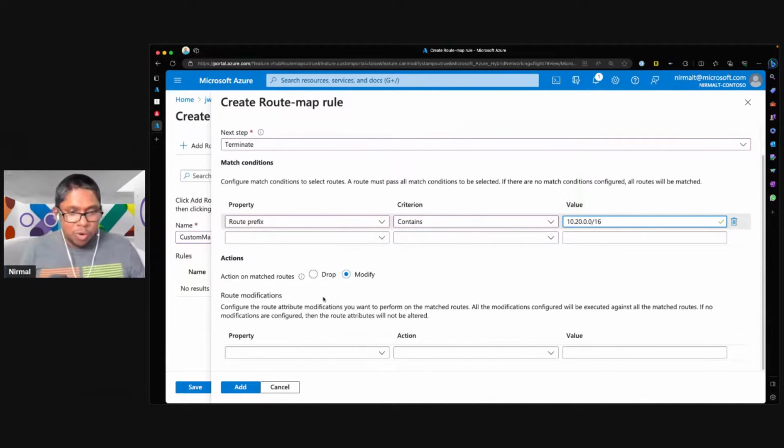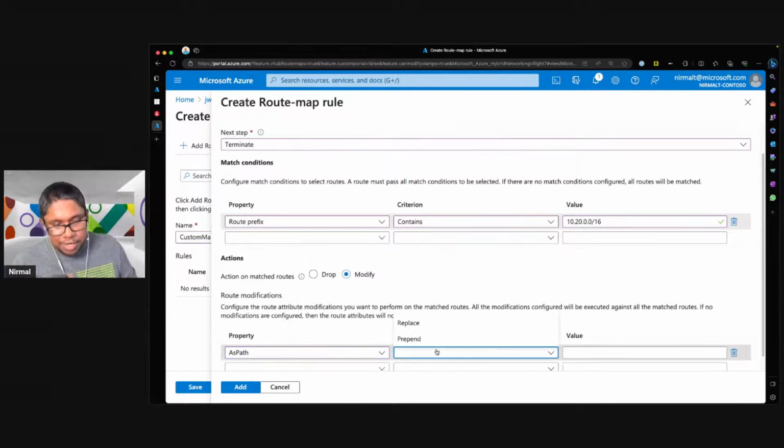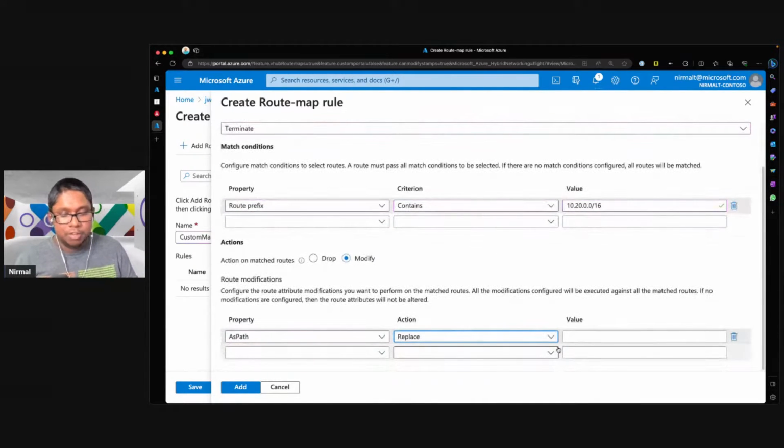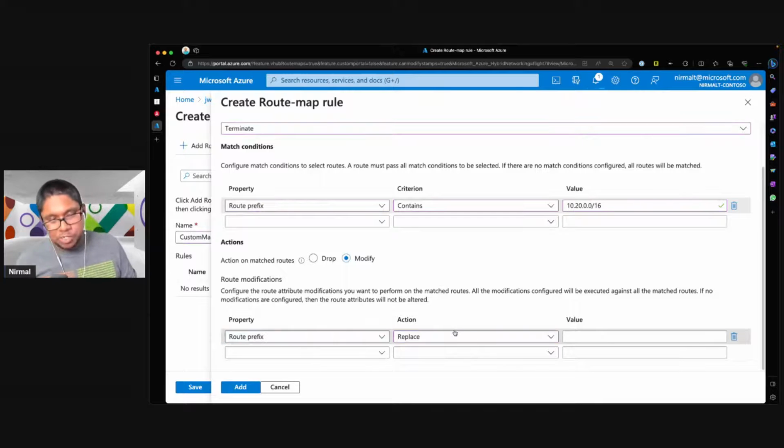So this is where we now look at what kind of actions we can perform. So here you can see that we have the ability to either modify the configuration. So I can say I want to apply an AS path change to this. So I can either append the AS path if I want to do like an AS path prepend, or I can say I want this AS path to be replaced. I want a different AS path added. Or I can say I want to do a route prefix.